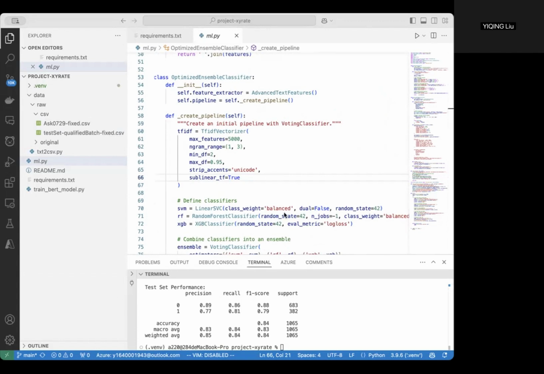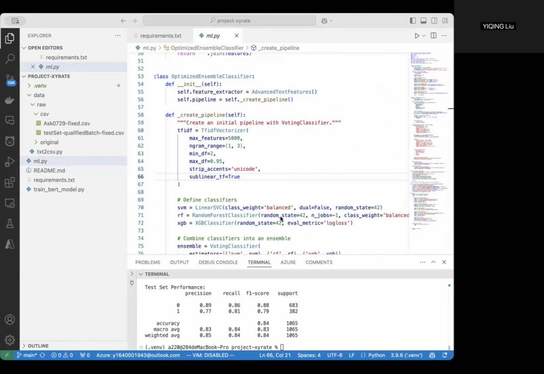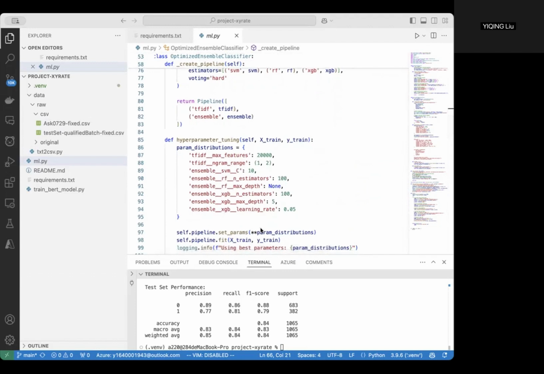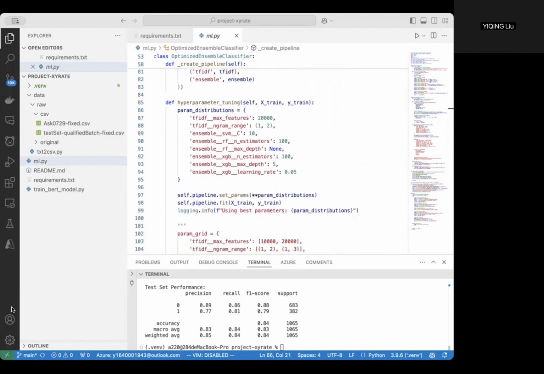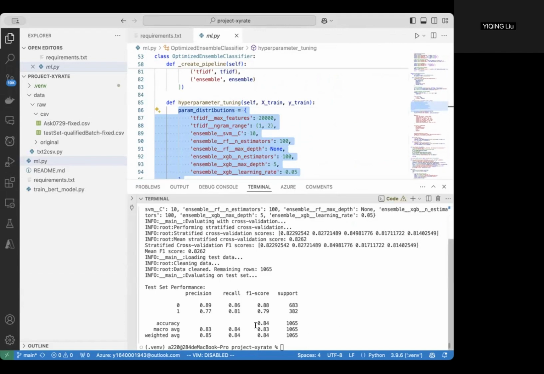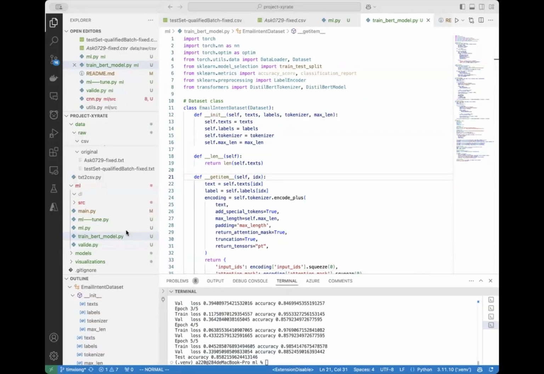As for the model optimization and selection, we use hyperparameter tuning. We use GridSearchCV to optimize the following parameters. And finally, we got the best parameters, which are like that. In that way, we got our performance, which is about 84% accuracy. You can see that it does not perform as well on label 1 compared to label 0.